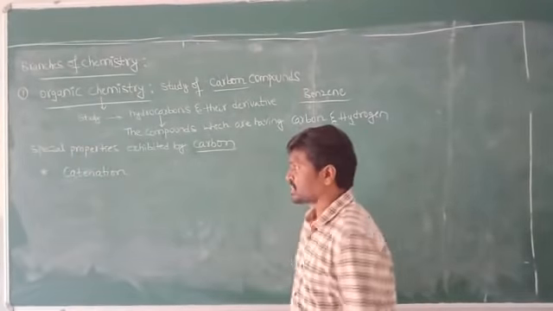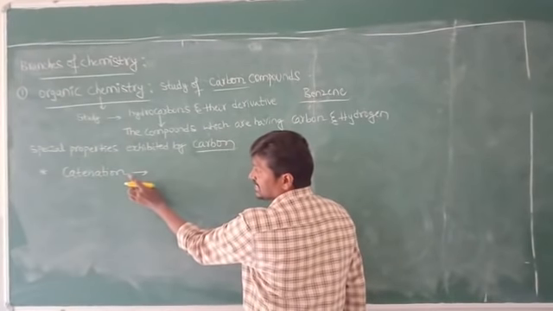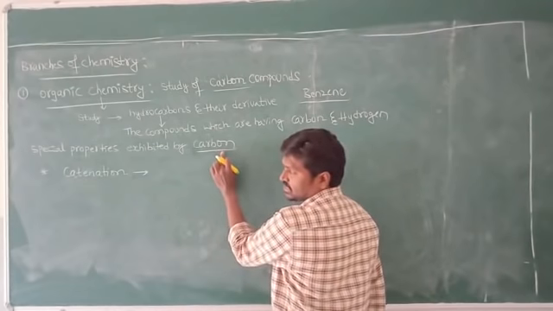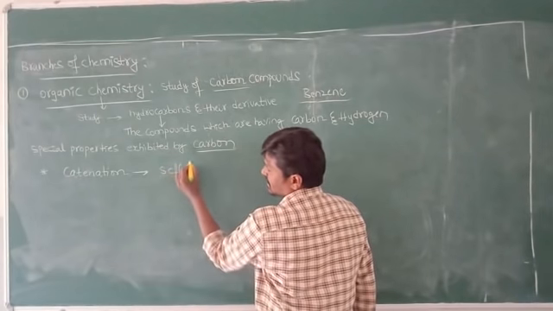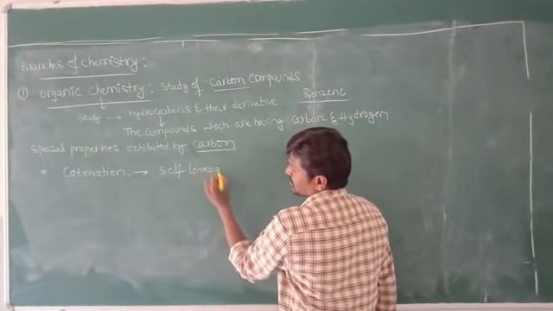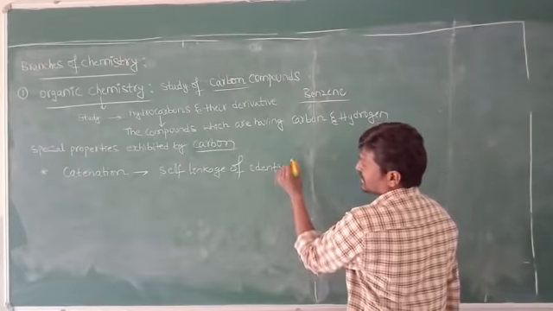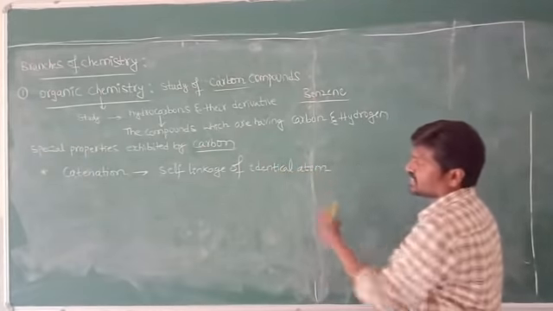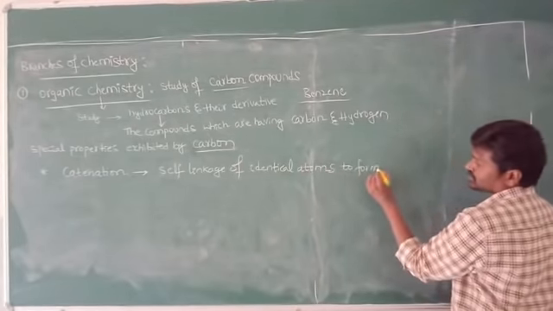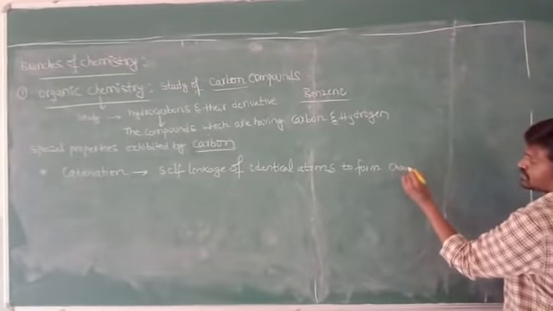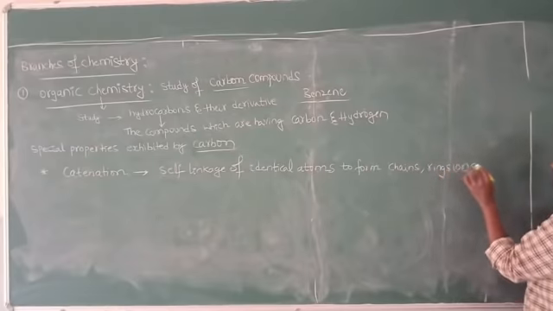What is the definition of catenation? It is the special property exhibited by carbon. The definition is: self linkage of identical atoms to form chains, rings or side chains.